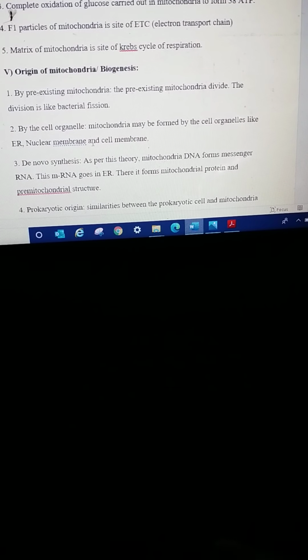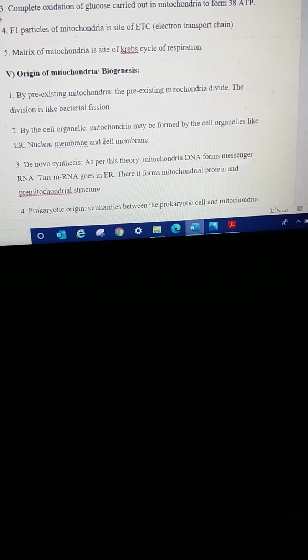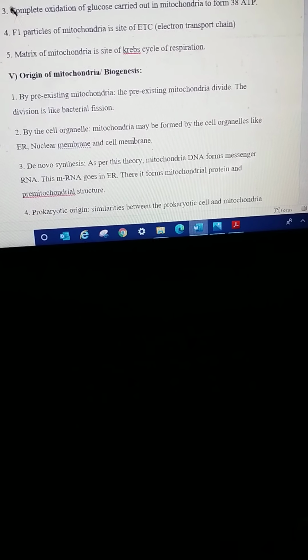Then another concept is by cell organelles. Like other cell organelles, for example, endoplasmic reticulum, nuclear membrane and cell membrane are formed, in a similar way mitochondria are formed in the cells.